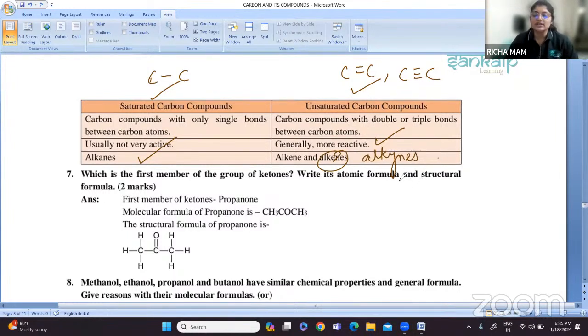So these are the differences you need to write for this question. For 2 marks, this is the answer you are supposed to write.